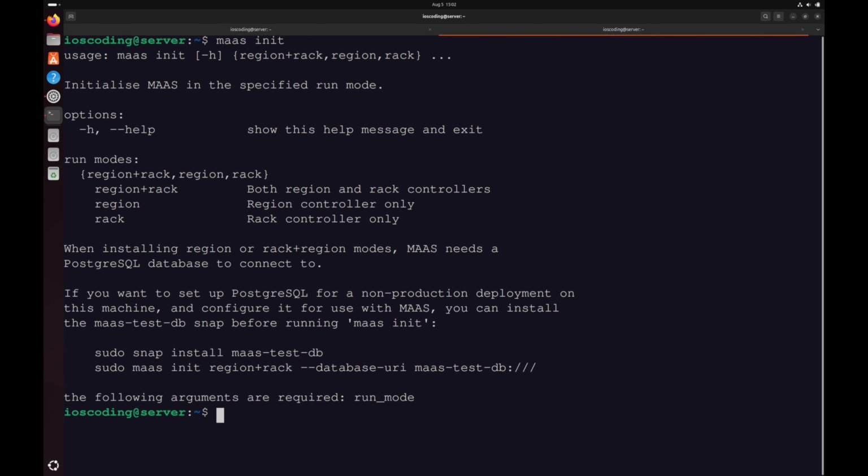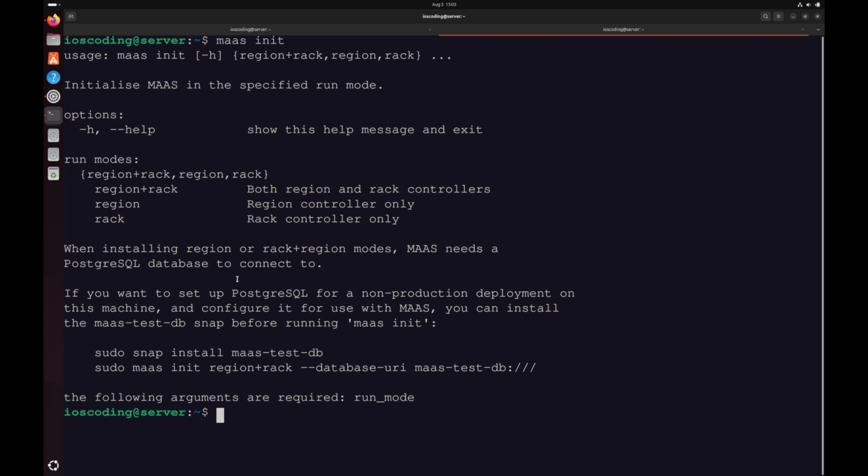We can run the maas init command again. If you remember, initially we talked about MAAS having two components, region controllers and rack controllers. You can initialize any of the servers as one. Usually you will have one or two region controllers for redundancy, but multiple rack controllers. Hence, in our lab we are limited with the resources, so we will use this server itself as both region and rack controller.